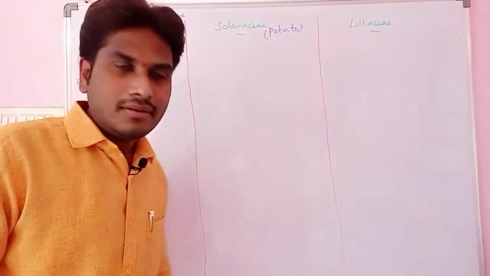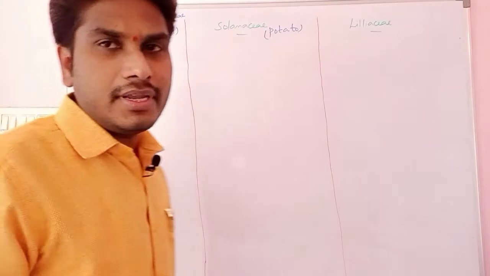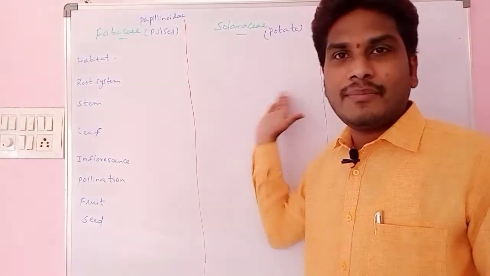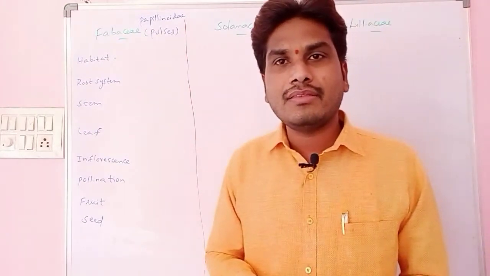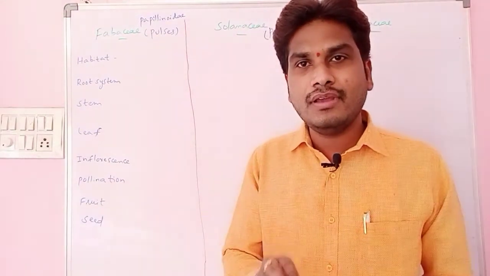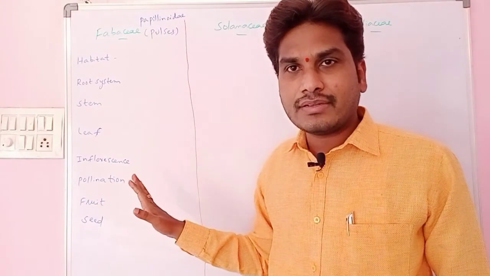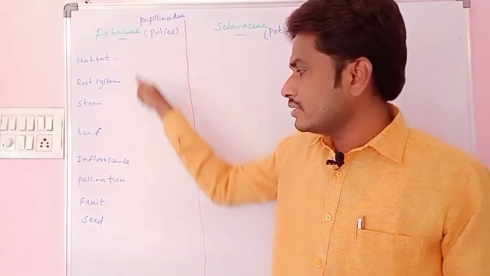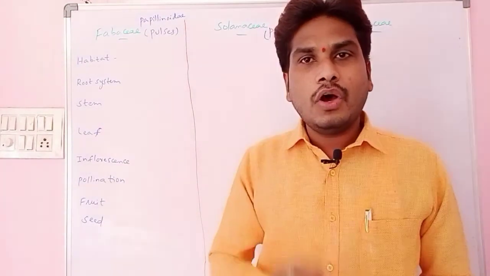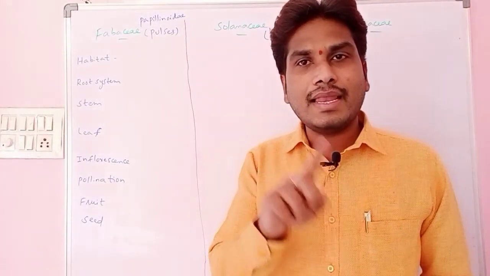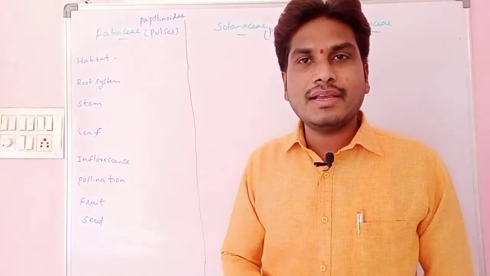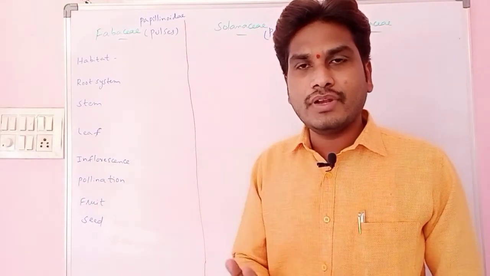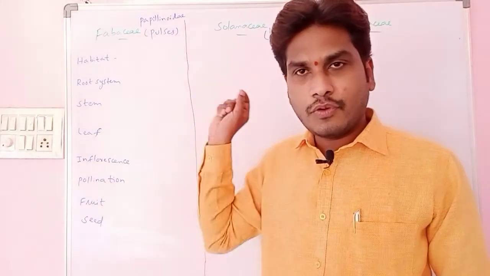Now we will see the characters here. Remember this point: in this video we are comparing the three families, for easy remembrance. The families consist of vegetative characters, essential characters and then non-essential characters. Vegetative characters are maximum here. Non-essential characters mainly consist of calyx and corolla. Essential characters mainly consist of androecium and gynoecium. Both essential and non-essential we will discuss at the time of the floral formula and floral diagram.